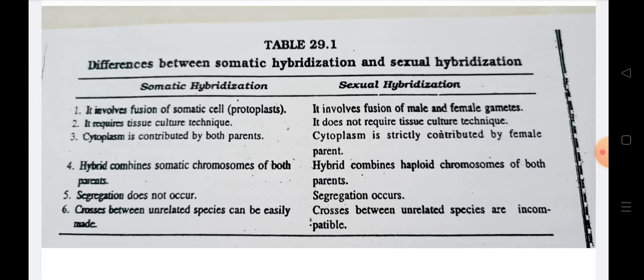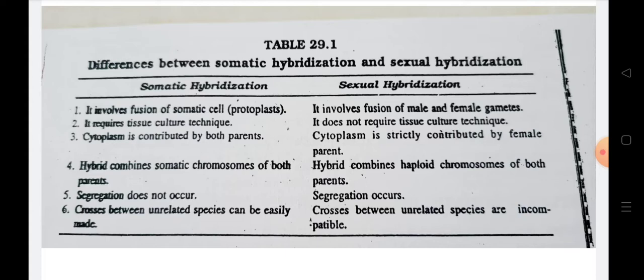In sexual hybridization, normally fusion between male and female gametes occurs, but here fusion of the somatic cells, that is the protoplast, takes place. Somatic hybridization requires the tissue culture technique; sexual hybridization does not require tissue culture. Another important point: in somatic hybridization, cytoplasm is contributed from both the parents, but in sexual hybridization, cytoplasm always comes from the female parent. In somatic hybridization, the hybrid combines somatic chromosomes from both the parents. Here the hybrid combines the haploid chromosomes from both the parents.